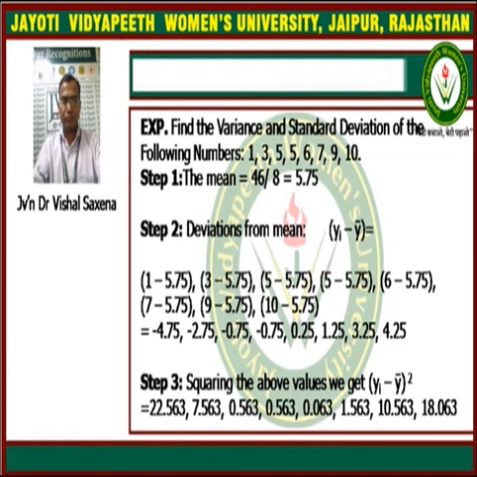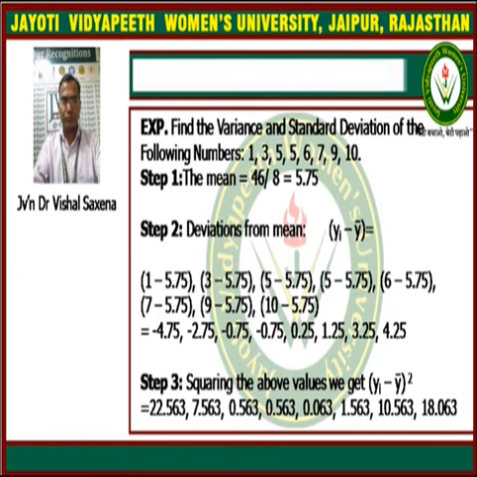So just calculate yi minus y bar, like 1 minus 5.75, 3 minus 5.75, 5 minus 5.75, and so on. In this way, calculate all the deviations, which come to minus 4.75, minus 2.75, minus 0.75, and so on.